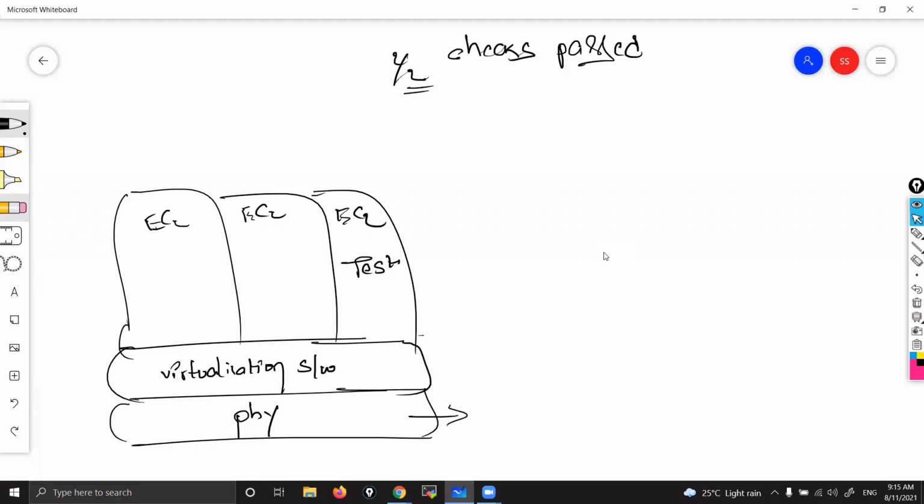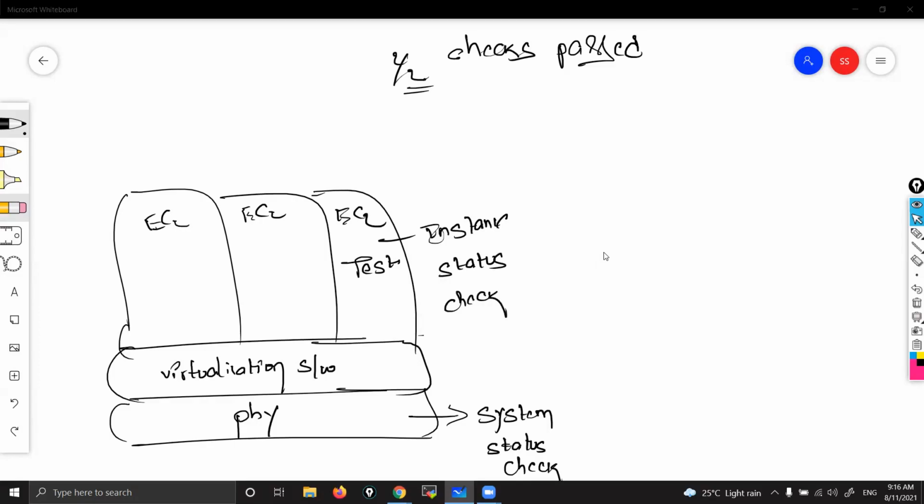That is the system status check. Another one is the instance status check. So one is the instance status check and the other is the system status check. Those are the two checks here.